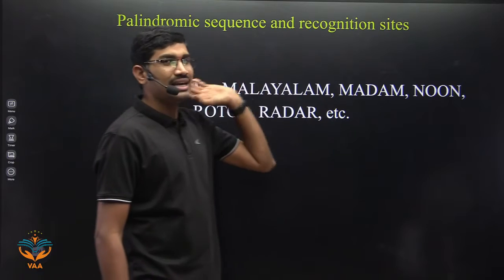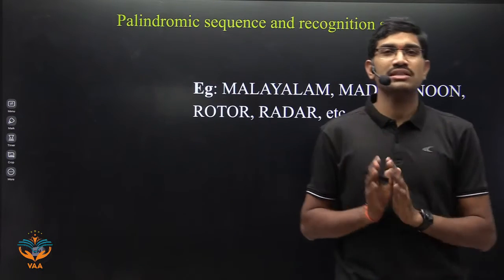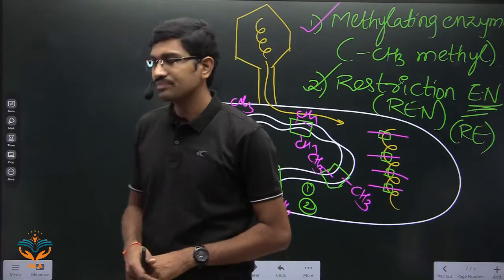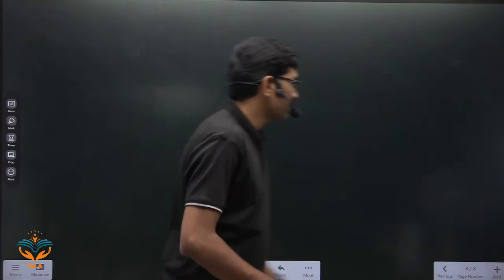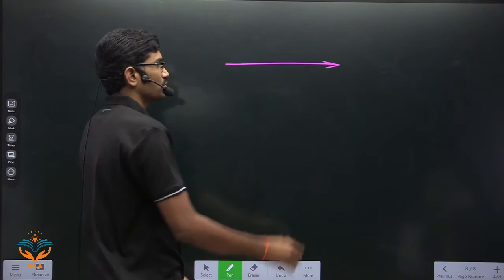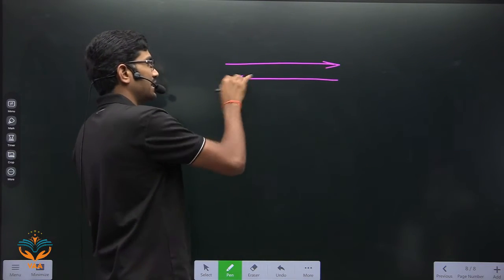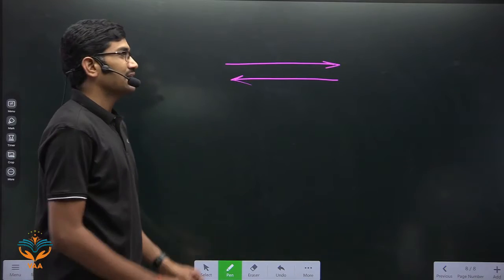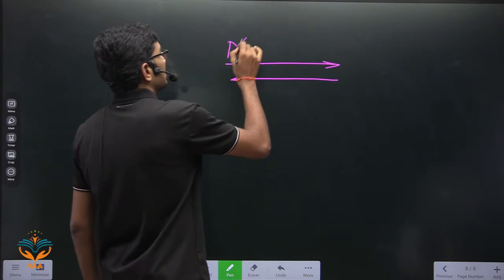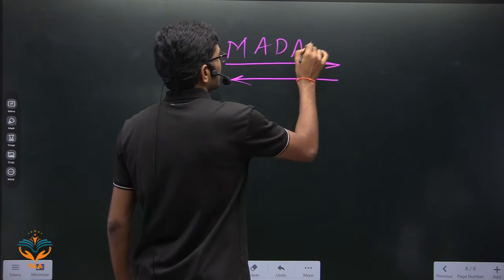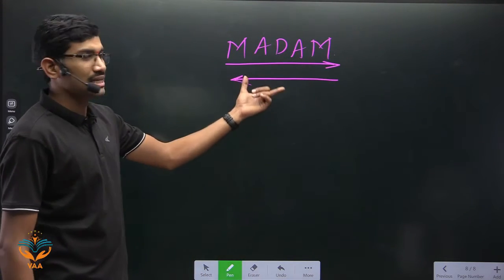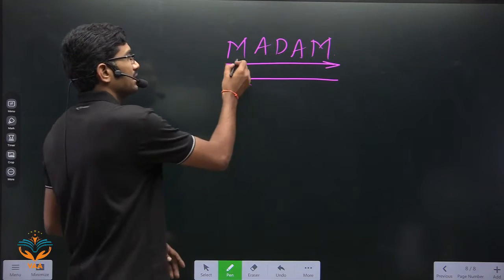So in this way, there are some words we use in sentences where we read the letters from first to last, or from last to first, and the spelling is exactly the same. This type of word is called a palindromic word.